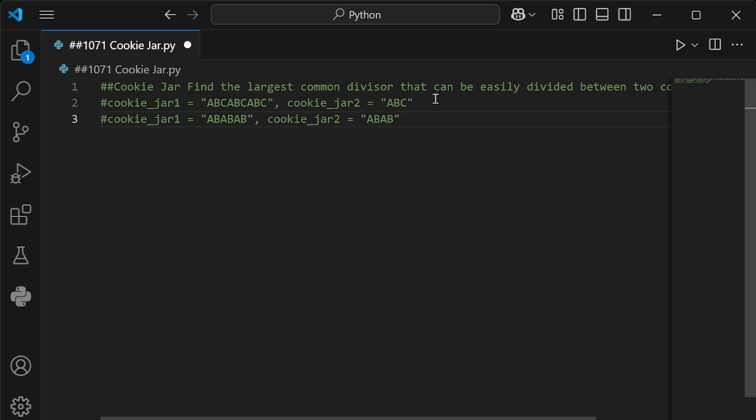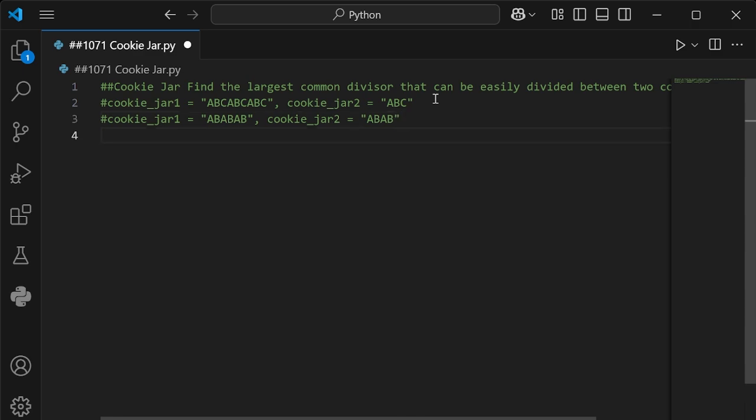So the only pattern here is AB, because we would have to pull out AB 3 times from cookie jar 1 and AB 2 times from cookie jar 2. If we took out AB from cookie jar 1, then cookie jar 2 would be 0, which is what we want. But then cookie jar 1 would have a remainder, which is something that we don't want. So we want to try to do that.